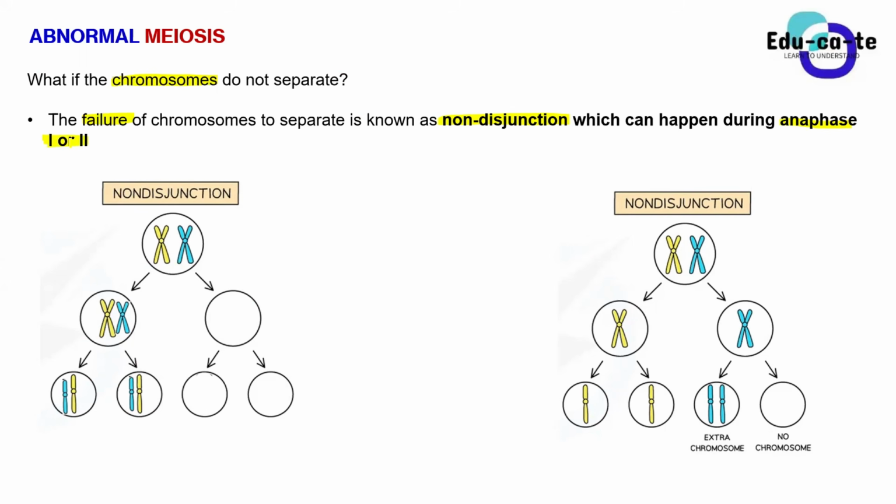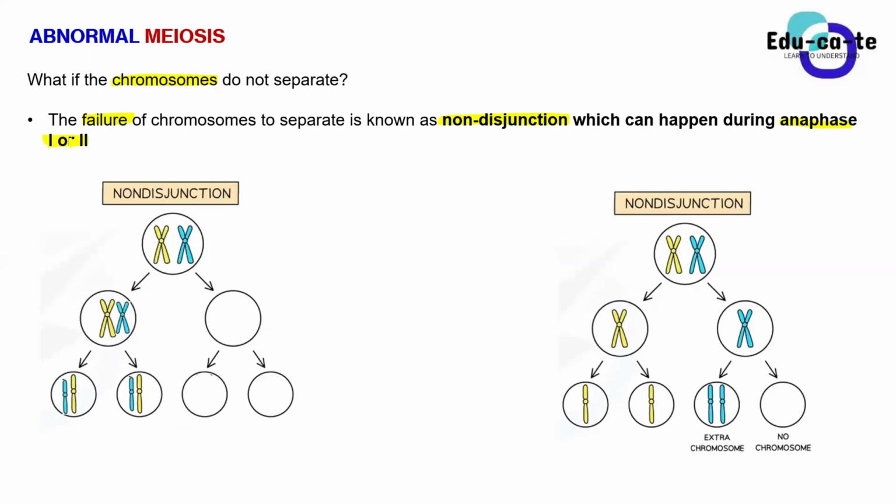This can happen during anaphase 1 or during anaphase 2, because remember that during anaphase 1 and anaphase 2, the chromosomes, or in anaphase 2 the chromatids, must be separated. If they fail to separate, that is non-disjunction. When they ask you to define non-disjunction, you say it is the failure of chromosomes to separate during anaphase 1 or anaphase 2.